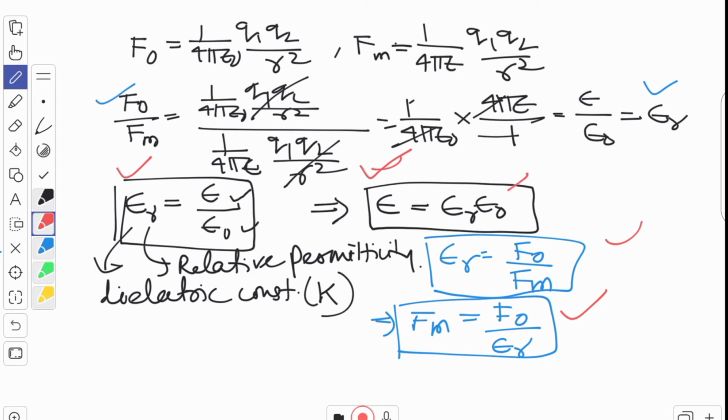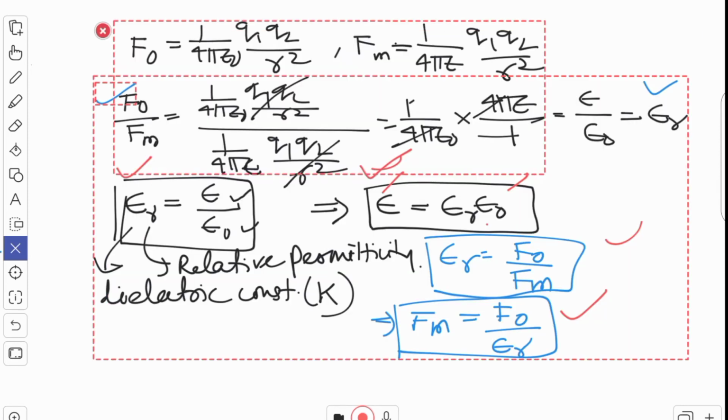So see this relation, permittivity of any medium. What does it mean? Permittivity of any medium. That means how many times it is the permittivity of air. This is your relative permittivity. See children, relative permittivity, it is the ratio you are comparing. Relative means you are comparing with something. So I'll try to make you understand why this term comes here, relative permittivity. So if people have noted it down, please note it down or take a screenshot. I am clearing this board right now.